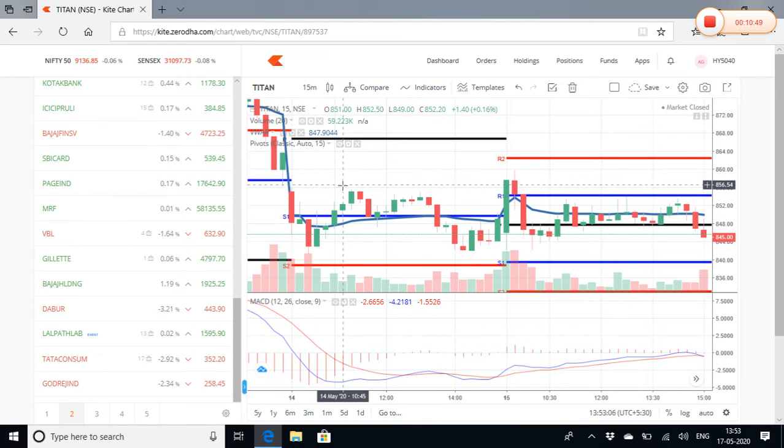As you can see, there are multiple areas where it had come down here, reached there, and faced a lot of rejection in that area. And here, that is what has happened. You had a trade from 844 to almost 857, which is almost a 15% up move in just a matter of 30 minutes. That's a great amount of money which you can make in 30 minutes only.